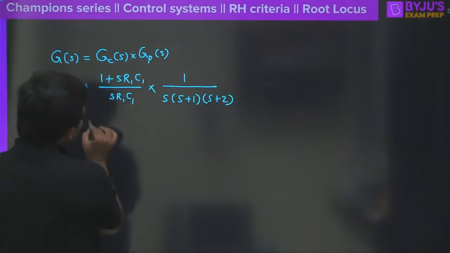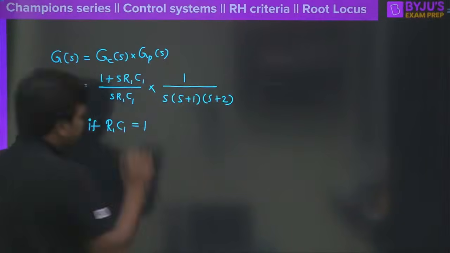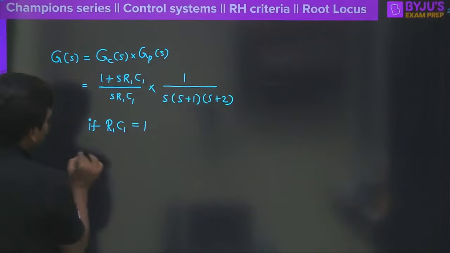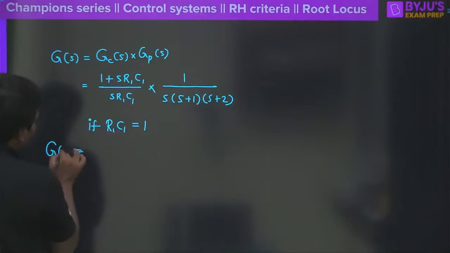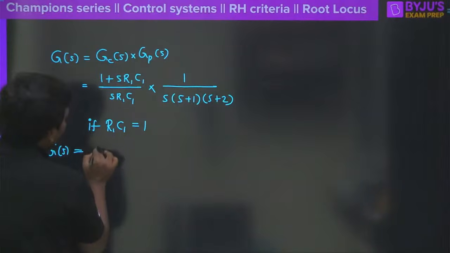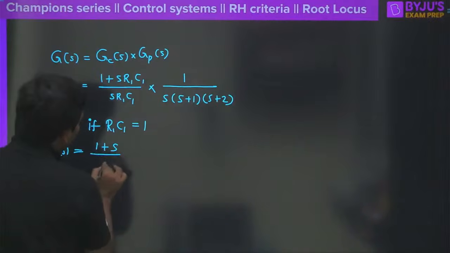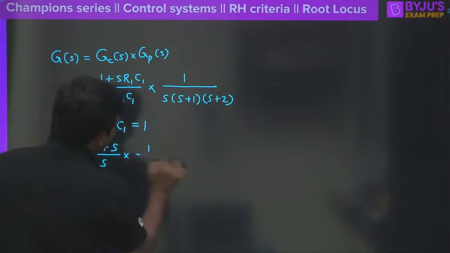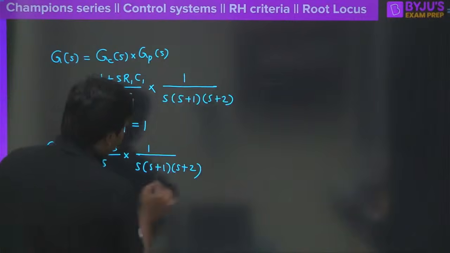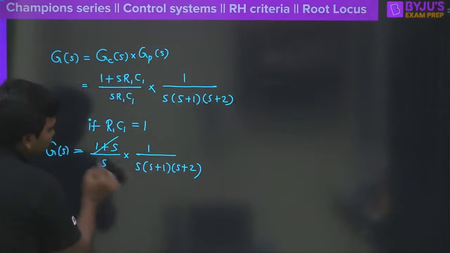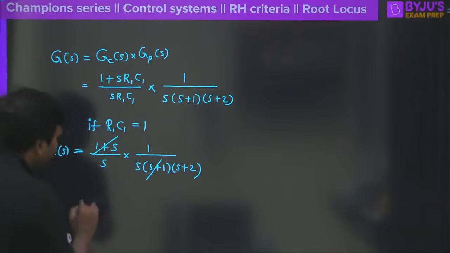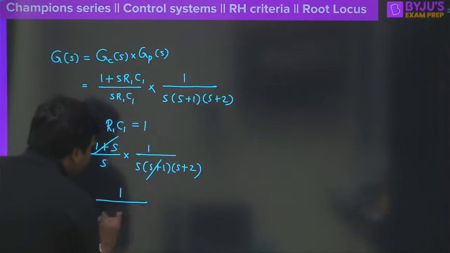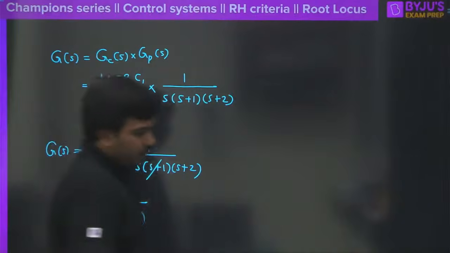Now if I keep R1 into C1 is equal to 1, tell me what is going to happen here. G of S is equal to 1 plus S whole divided by S, of course, into 1 divided by S into S plus 1 into S plus 2 here. Clear? S into S plus 1 into S plus 2. Maybe this would be out here now, correct? This would be out here. So therefore what you will be getting here? 1 by S square into S plus 2, correct? 1 by S square into S plus 2.